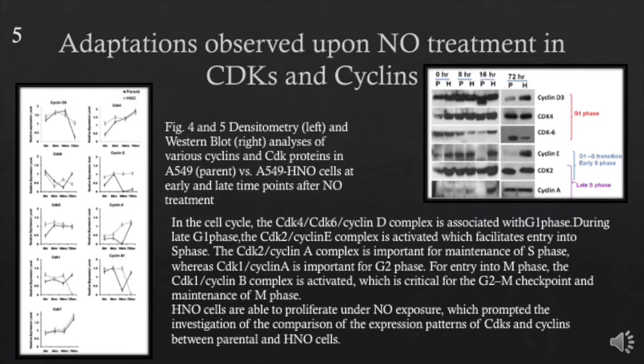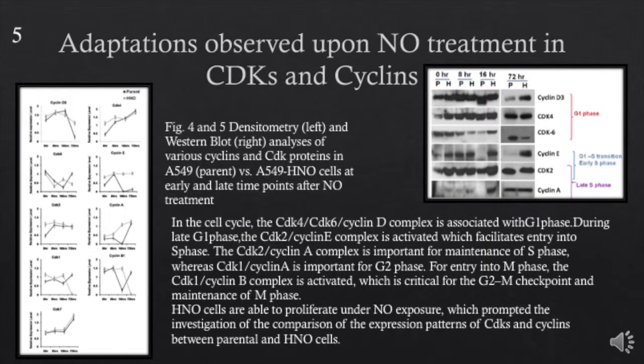Now let's take a closer look at the G1S transition as well as the early S phase. The study checked for expression of the cyclin E CDK2 complex. CDK2 was upregulated initially in response to nitric oxide treatment in parent cells till 8 hours, but started decreasing at 16 hours. You'll see in HNO cells the CDK2 expression was independent of the nitric oxide exposure. With prolonged exposure, the levels were in the same place for both cell types.